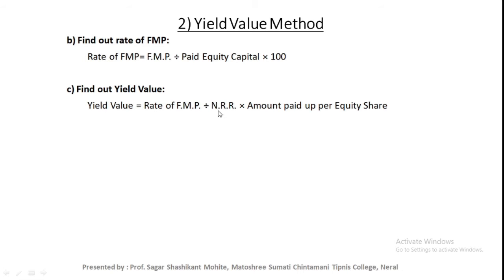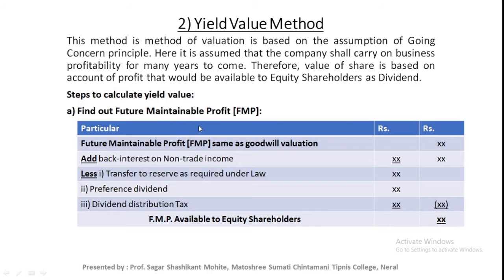By using this formula you can calculate NRR, into amount paid per equity share. This is the formula for calculation of yield value. This is the second method for valuation of shares.